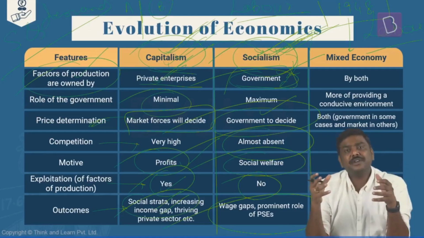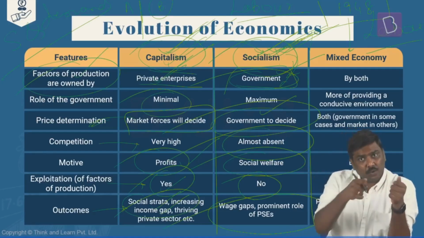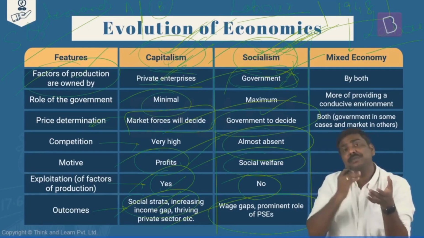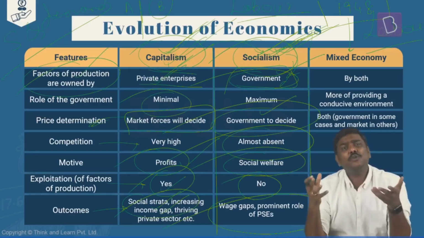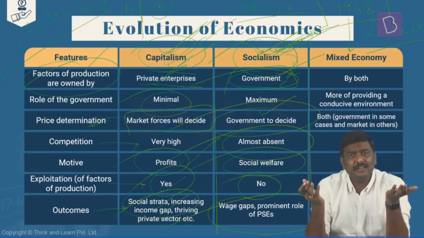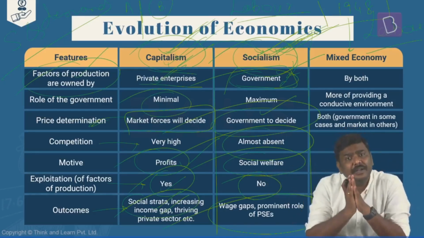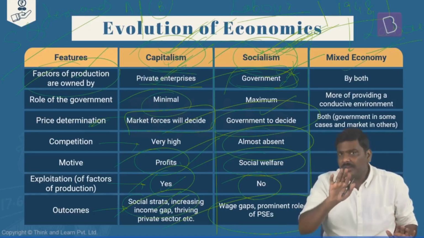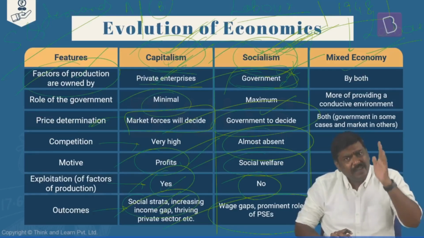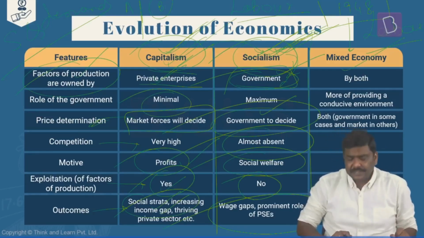And the factors of production will be owned in some of the sectors only by the government. In some sectors, both private sector as well as the government will be present. And in certain sectors, government says, I do not want to be participating in this, let only private sector participate. That kind of an ownership of asset division will take place in case of a mixed economy. And in case of India, we have been following a concept of a mixed economy.